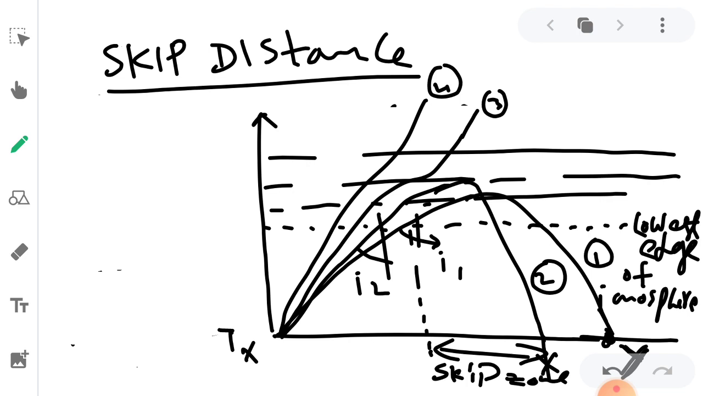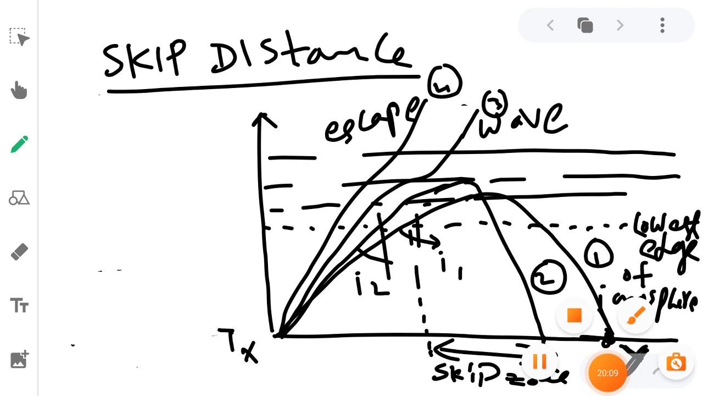This is also important: if we go on decreasing the incident angle, making it more vertical, the wave will escape through the ionized layers, and these are called escape waves. So this is about skip distance, and we have a relation for skip distance with maximum usable frequency and critical frequency. That derivation we'll see when we go for maximum usable frequency.